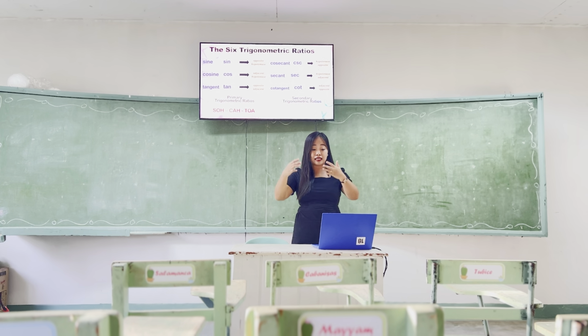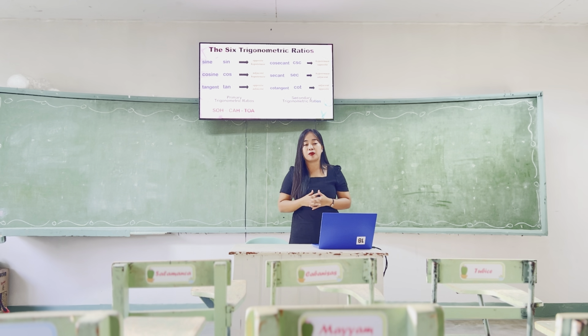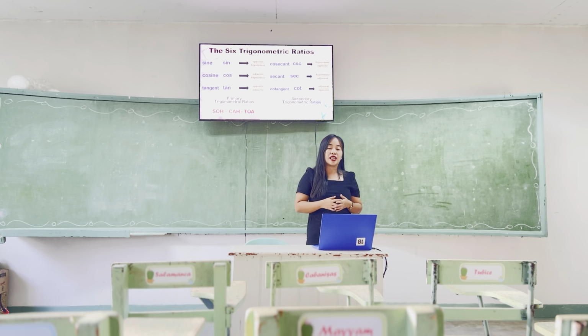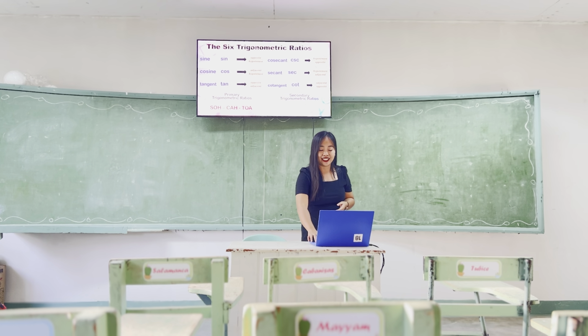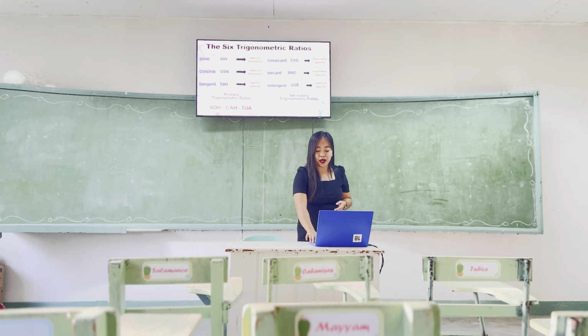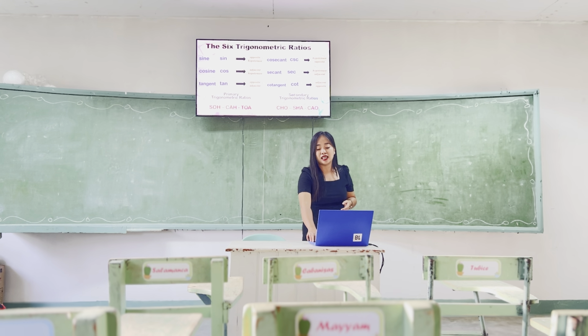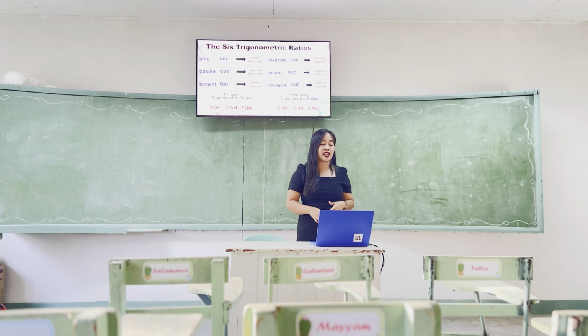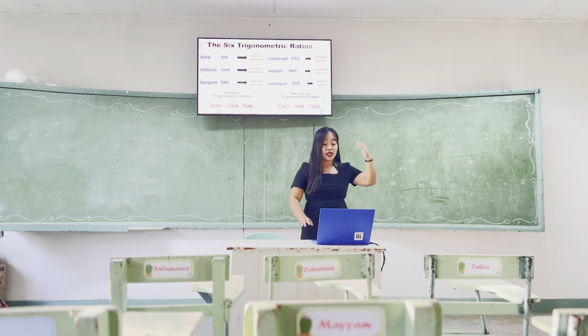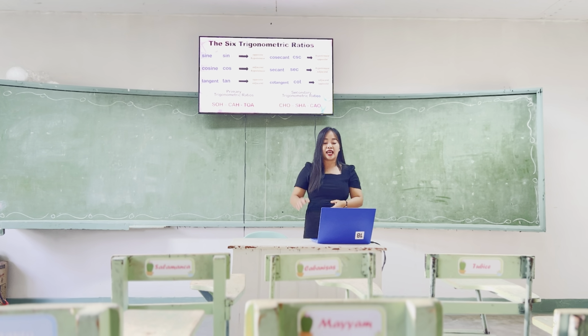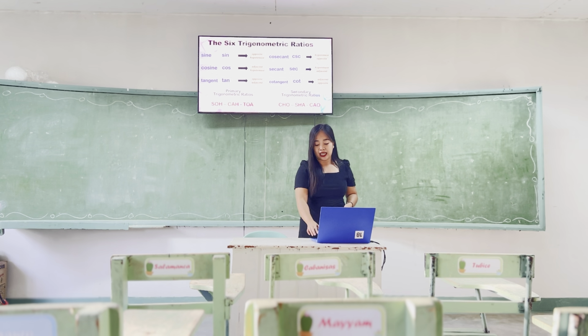Okay, given these ratios for the secondary trigonometric ratios, what will be the acronym for this part? Okay, very good. So the acronym for this will be CHO-SHA-COW. Everybody say CHO-SHA-COW. Nice. Okay, so we have SOHCAHTOA for primary, and secondary is CHO-SHA-COW.